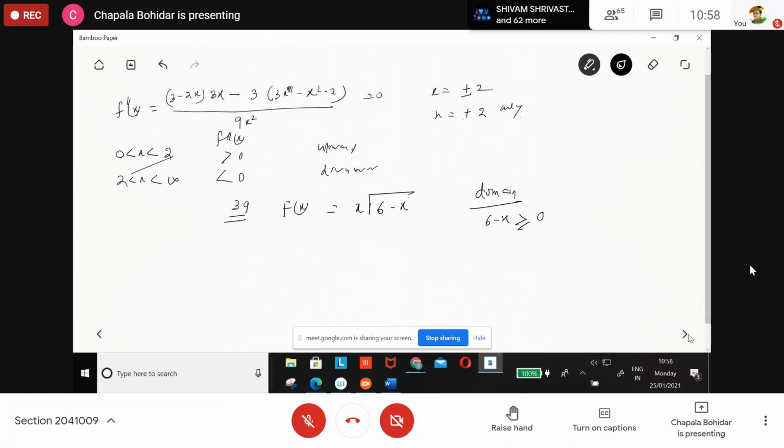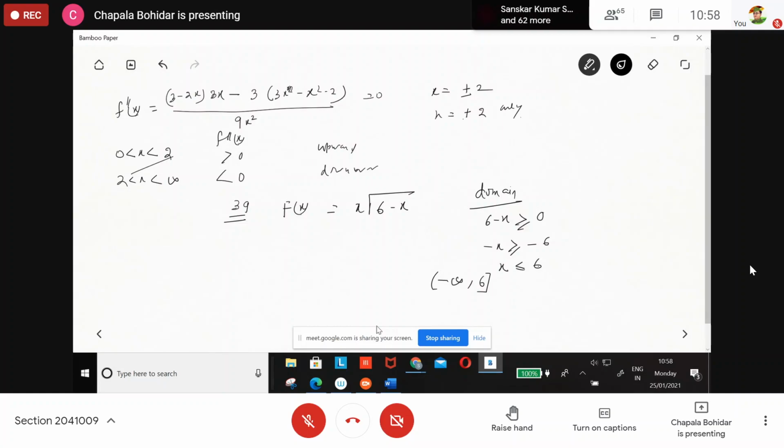Minus infinity to 6. Yes. So what do you get? We get minus x is greater than or equal to minus 6. Then you can say x is less than or equal to 6, is it not? Yes. So my domain is the open interval minus infinity, then closed at 6.